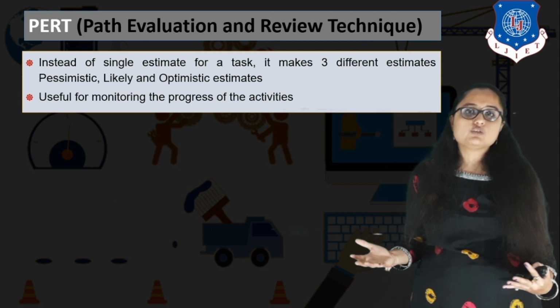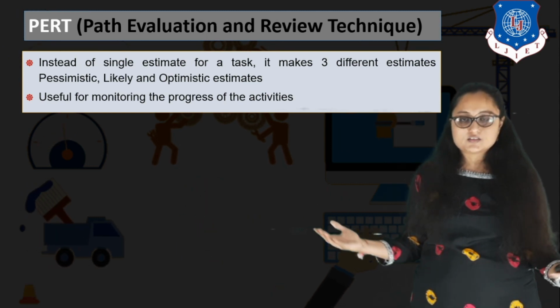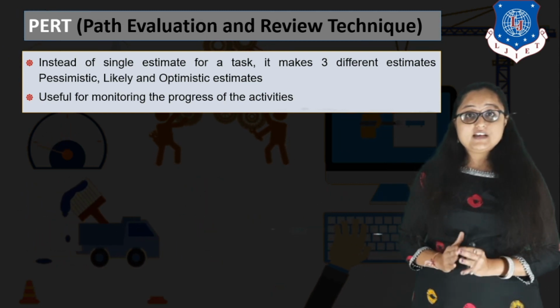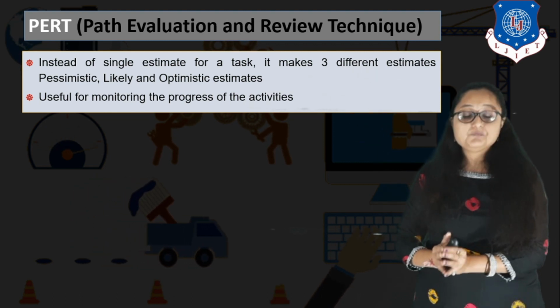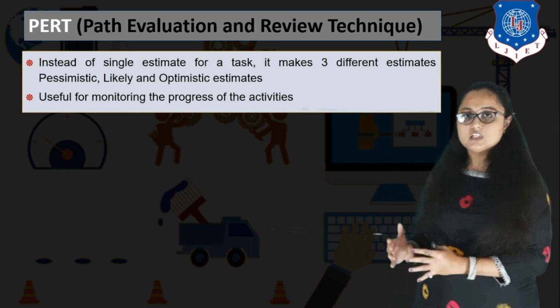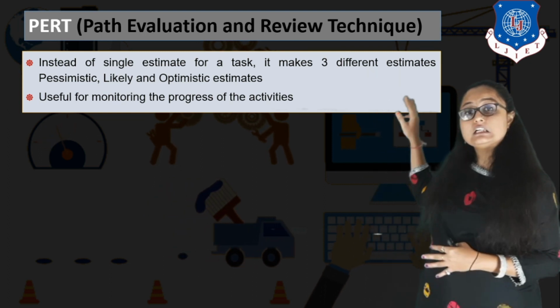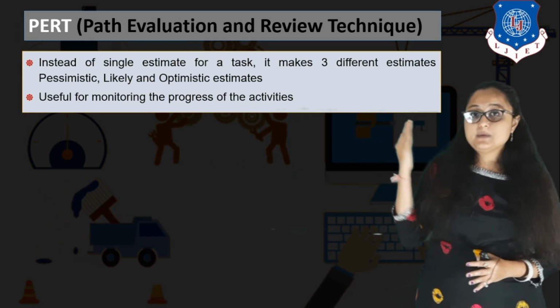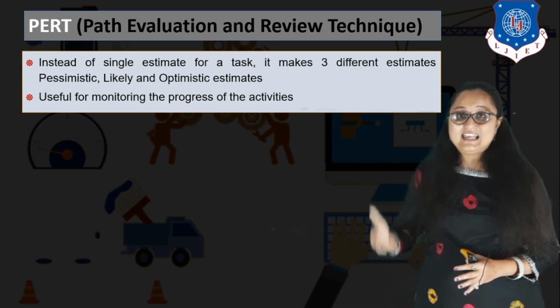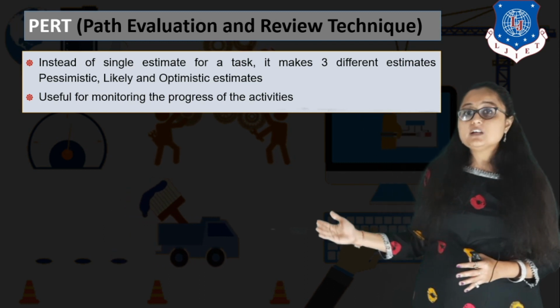Because real life scenarios, you know that there may be disasters. But instead of estimating only a single value for a particular activity, in PERT, that is path evaluation and review technique, we determine 3 different estimates, right? That is, we have a pessimist approach, we have a most likely approach, and we have an optimistic approach.